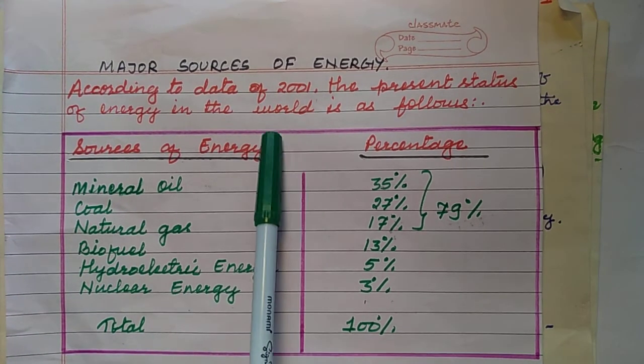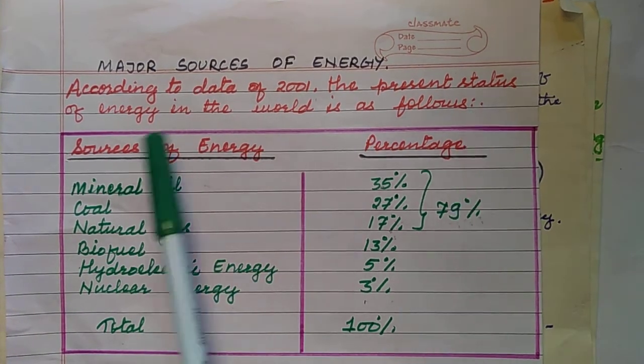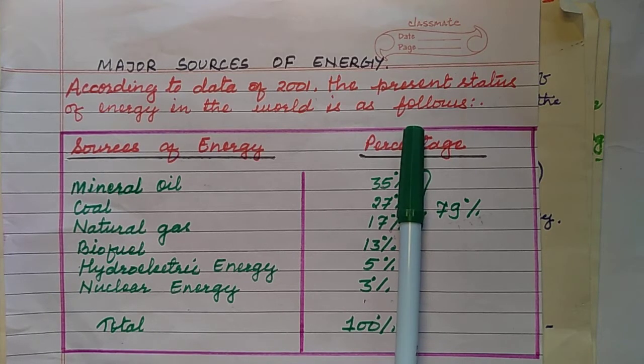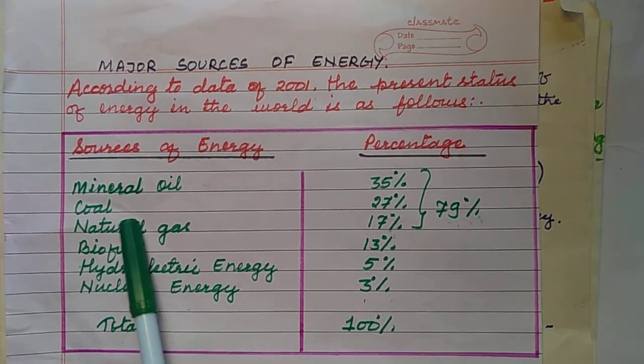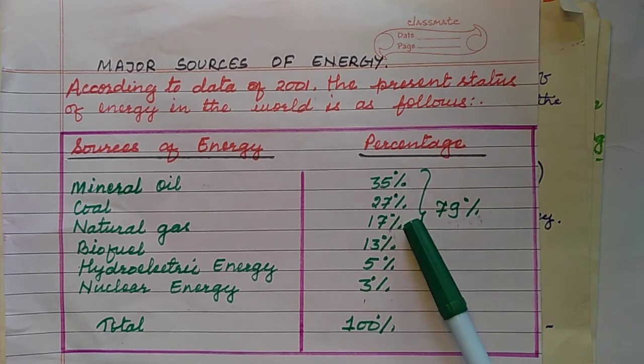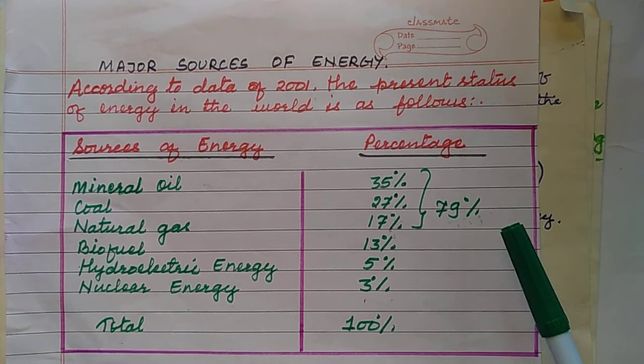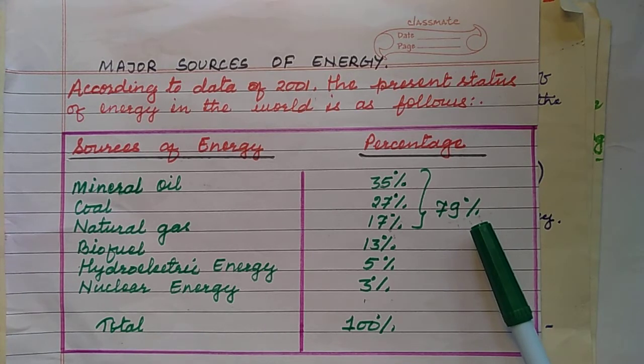So major sources of energy. According to data of 2001, the present status of energy in the world is as follows. Mineral oil 35%, coal 27%, natural gas 17%. So these three come under fossil fuels, which cover 79%. Only fossil fuels cover 79% of sources of energy in the world.